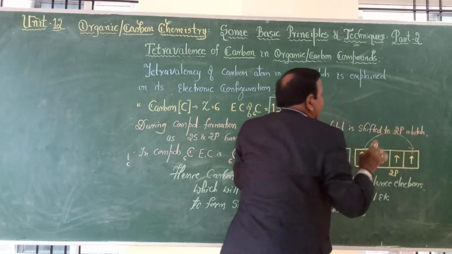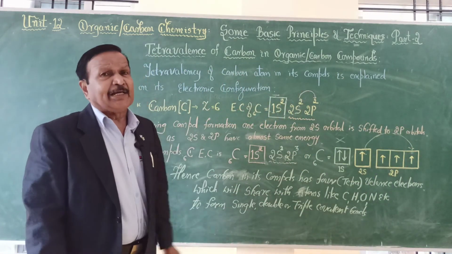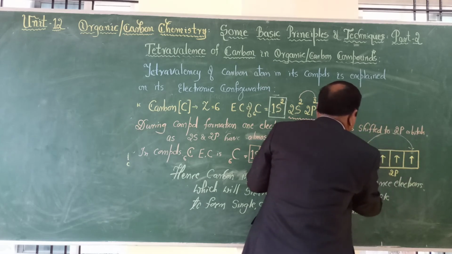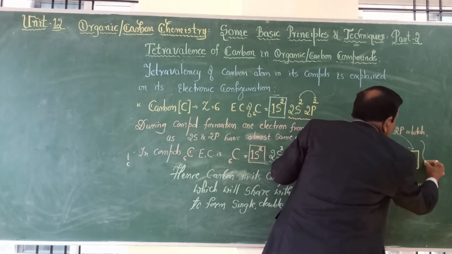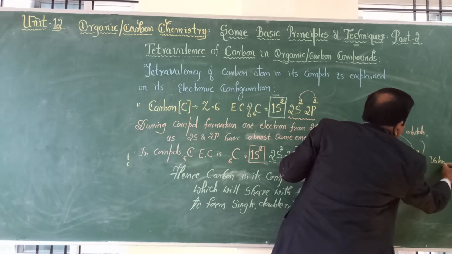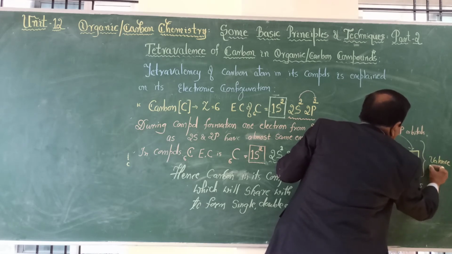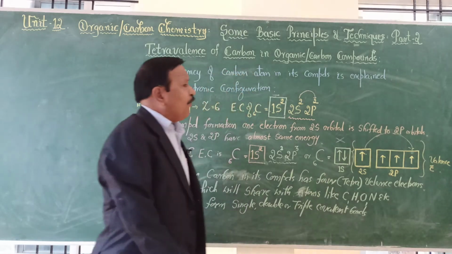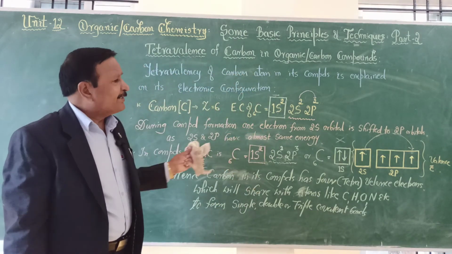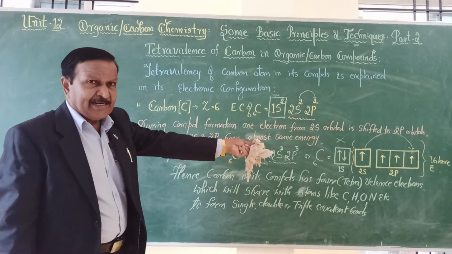So in total there are 4 single electrons, and these are called valence electrons. Since there are 4 valence electrons in carbon in its compounds, its valency is tetravalency.